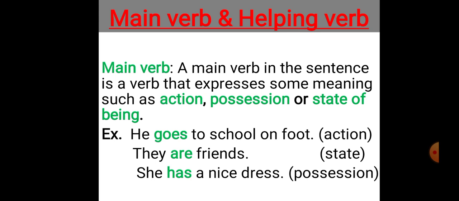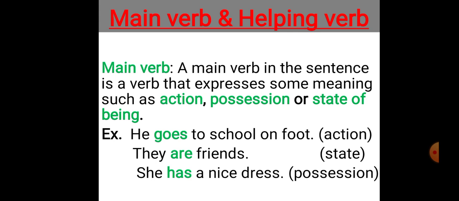We discussed in detail about transitive and intransitive verb in the previous session. Today we will be beginning with the rest two, which are on the basis of meaning and on the basis of forms. Let's start with the second classification, which says a verb may be classified into main verb and helping verb as per its meaning.